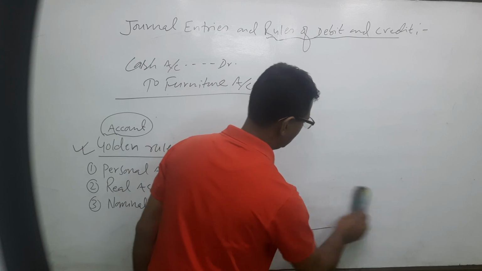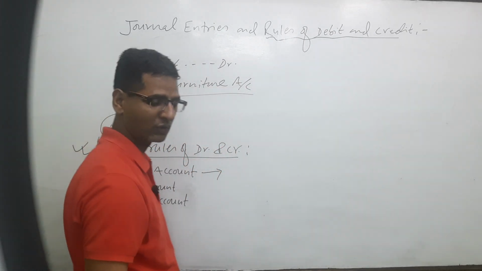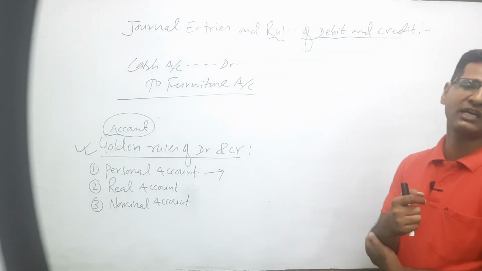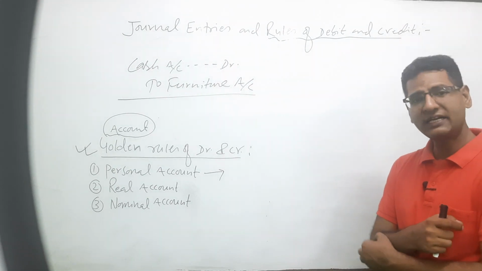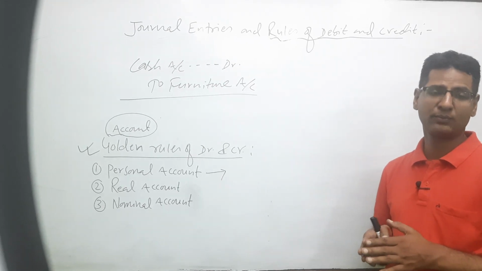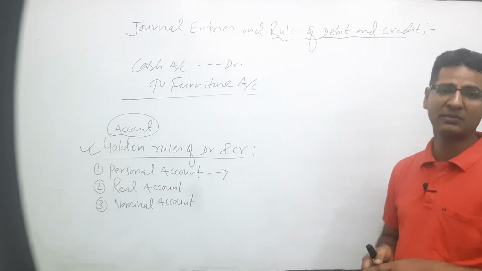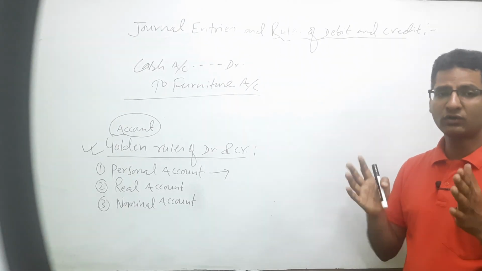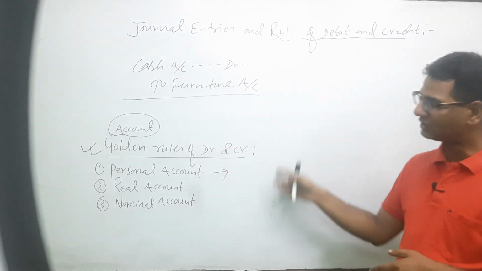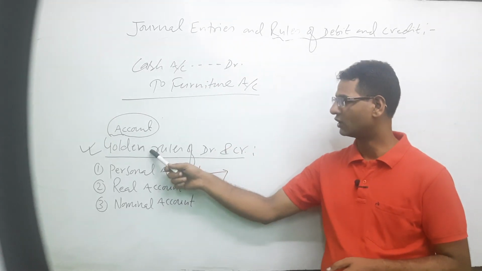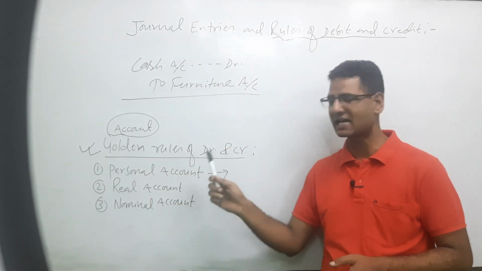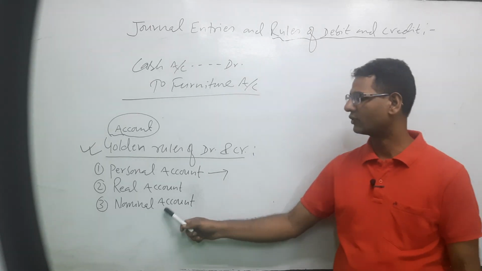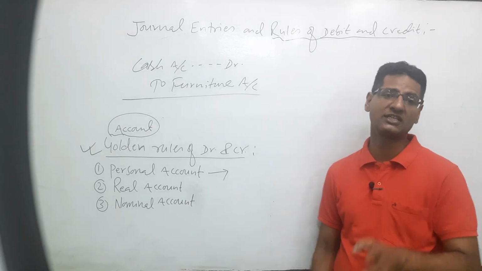The last one is nominal account. Nominal account is related to all the expenses, losses, incomes and gains. I have already discussed the 4 wheels of accounting. Keep it in your mind. There are 4 wheels of accounting, and whether it is the golden rule or the modern rule, those same 4 things repeat. So nominal account is concerned with incomes, expenses, losses and gains.